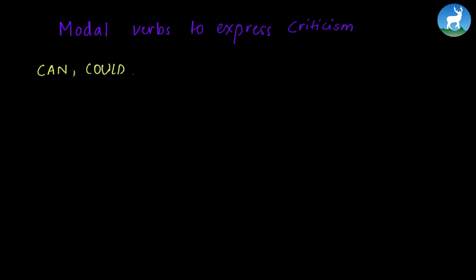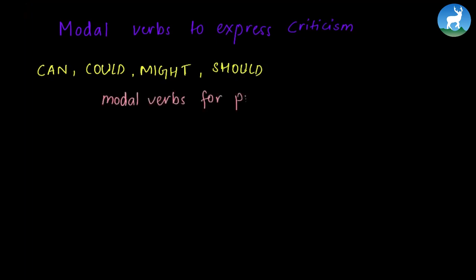Let's go through some modal verbs to express criticism. The verbs that we can use are can, could, might, and should. For present and future tense, we use these modal verbs and the infinitives. So modal verbs for present and future. Let's go through some of the examples.